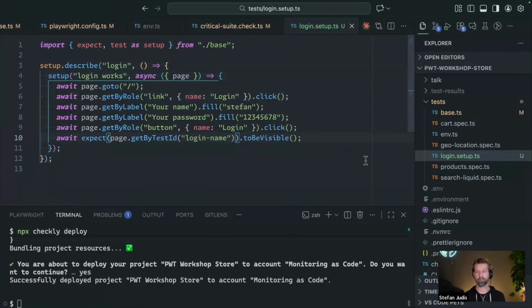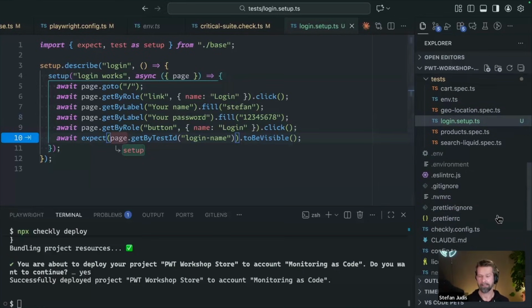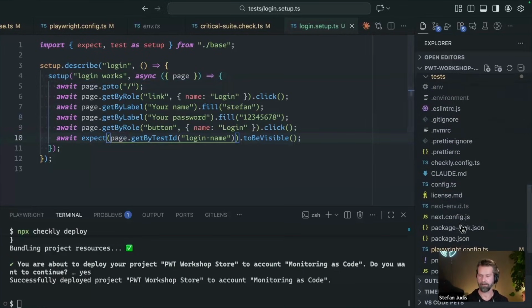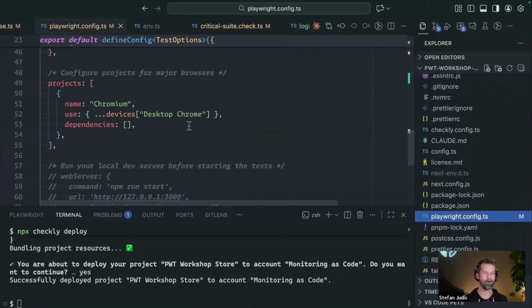Because we now have a login.setup.ts, we can go back into our Playwright config. No, I don't want to do that. AI, thank you. We can go back into our Playwright config, and the projects in Playwright are most of the time used, or at least in the example projects, for browser configuration.